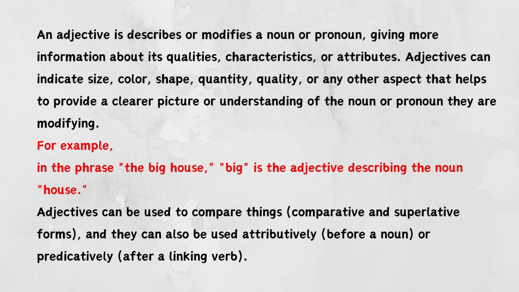For example, in the phrase, the big house, big is the adjective describing the noun house. Adjectives can be used to compare things, comparative and superlative forms, and they can also be used attributively, before a noun, or predicatively, after a linking verb.